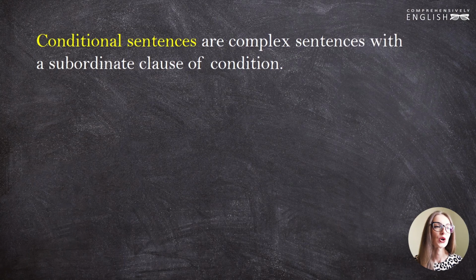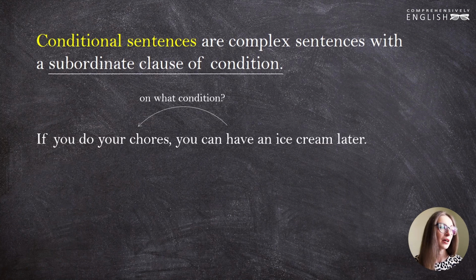Conditional sentences. So, what sentences do we call conditional? Conditional sentences are complex sentences with a subordinate clause of condition. A complex sentence is a sentence that consists of at least two clauses, the main clause and the subordinate clause. There may be several subordinate clauses. For example, your conditional sentence may contain a conditional clause and some other clauses as well. What's important is every conditional sentence has a subordinate clause of condition.